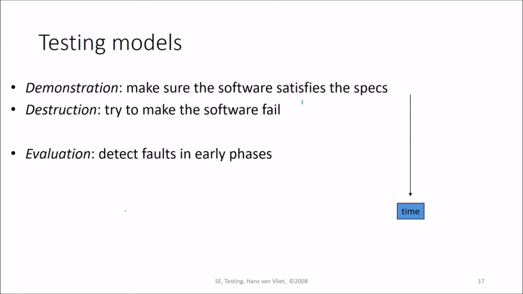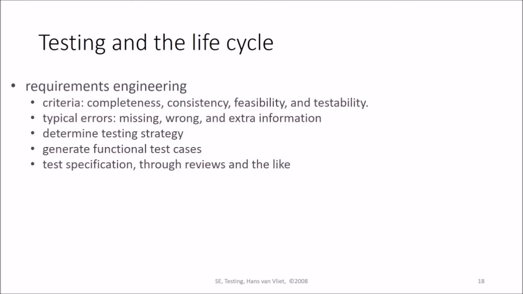And we evaluate, that is evaluation. We detect faults in early phases, and prevention, we prevent faults in early phases. So testing and the life cycle. First, requirement engineering is the first phase. The criteria are completeness, consistency, feasibility and testability. Typical errors in requirement engineering are missing, wrong or extra information.